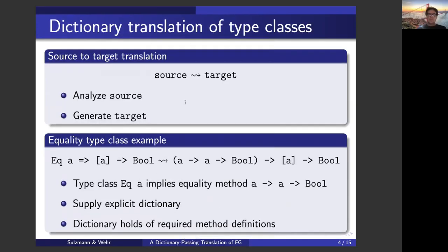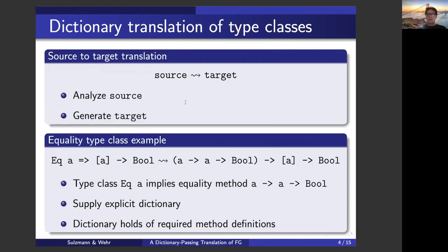In the context of type classes, which are another form of overloading, we have an efficient translation scheme called the dictionary translation scheme. The idea is to have a source to target translation. We analyze the source program and then generate a target program. Here's a classic example that uses the equality type class.